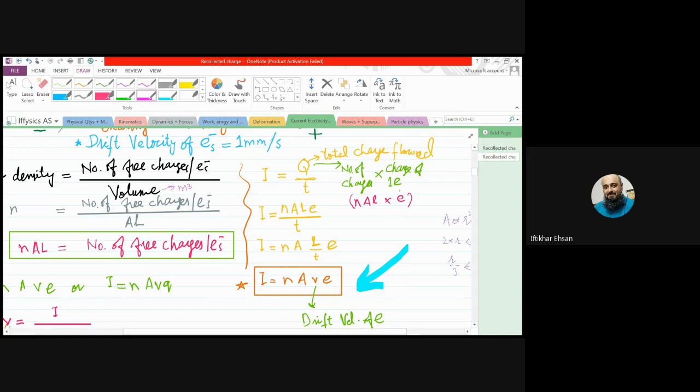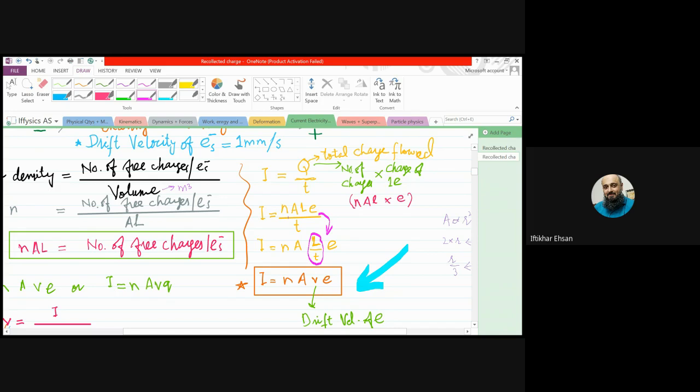So, beta, this gives you the total charge. And when we substitute this value of total charge here, we now get the formula I equals nALe over T. Now this formula can be rearranged, like we can separate L over T from the others, and all other quantities n, A, and e are written separately. So, beta, L over T is distance divided by time. We just rearranged it.